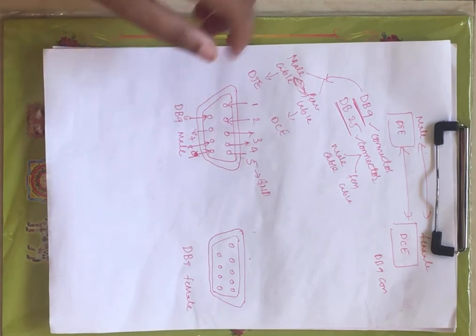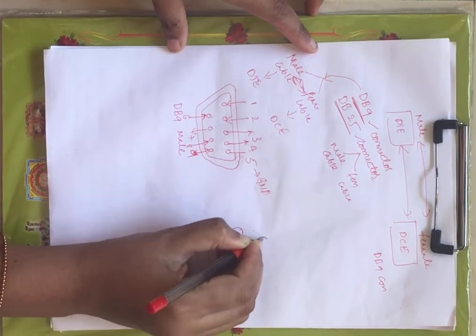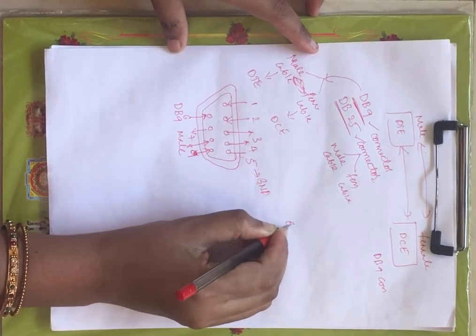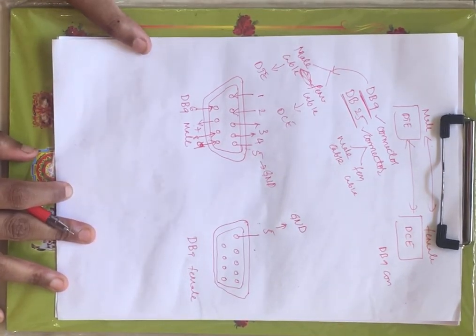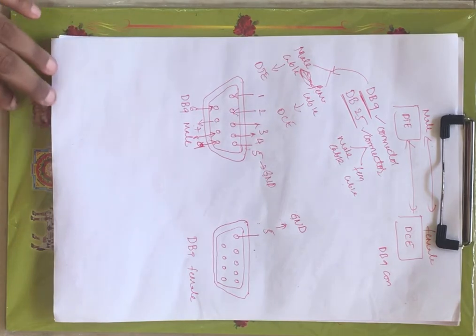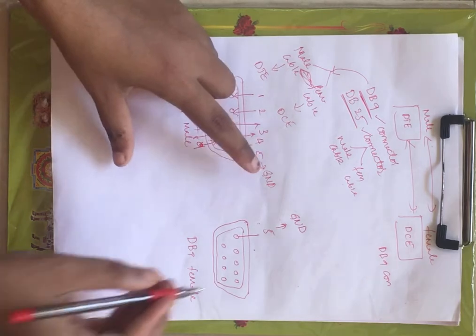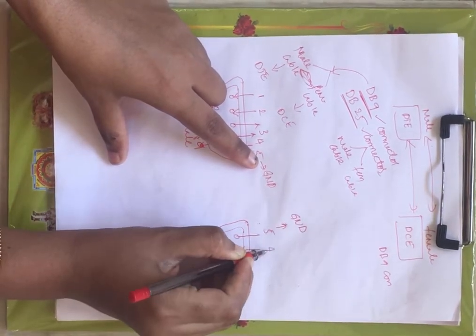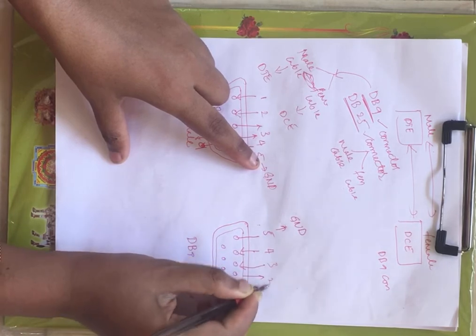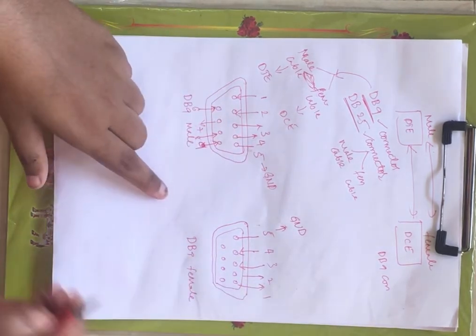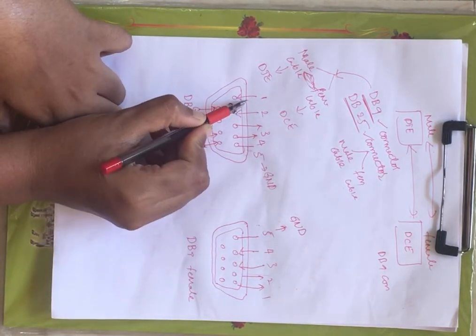Now this is the DB9 male, right? Now coming to this DB9 female, this is the fifth pin, which is the ground pin. Since we are using it for ground reference, we don't specify a transmitting or receiving direction for this particular pin, right? Now fifth pin, and this is your fourth pin, third pin, second pin and first pin, right?